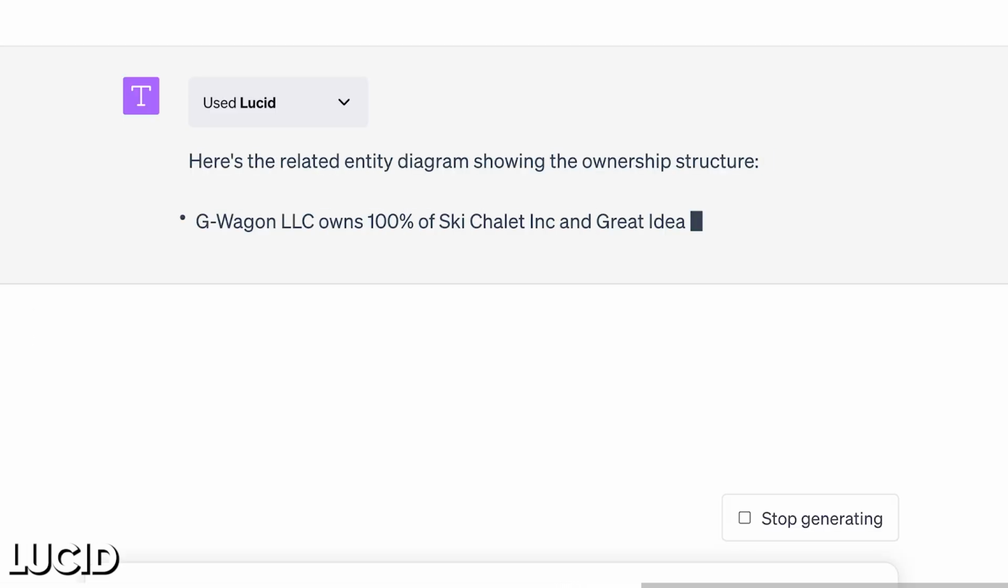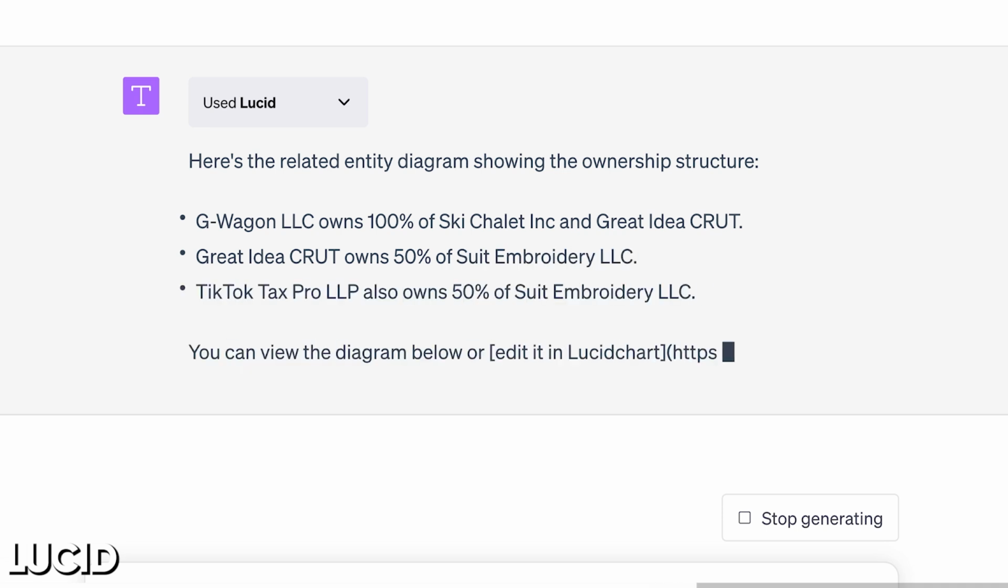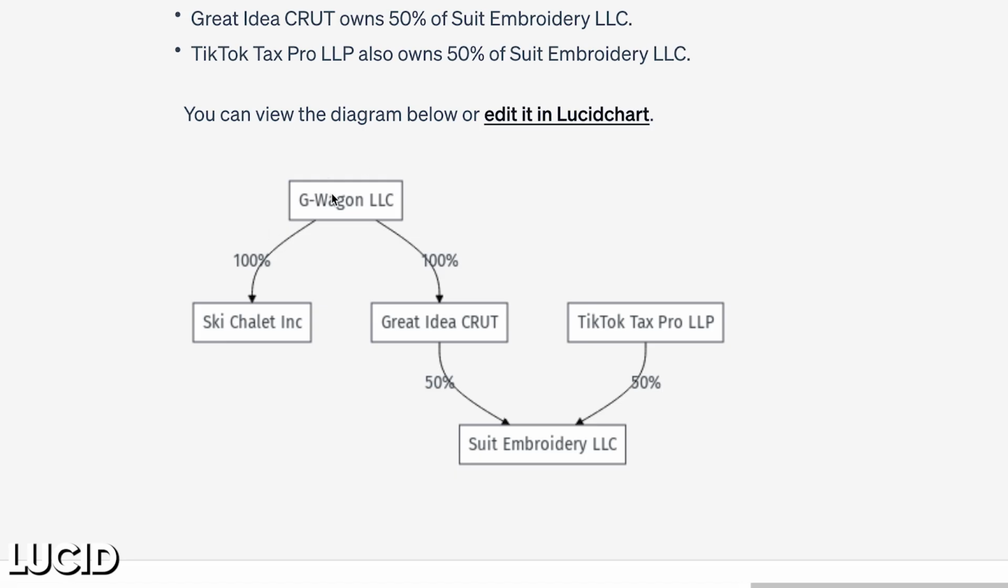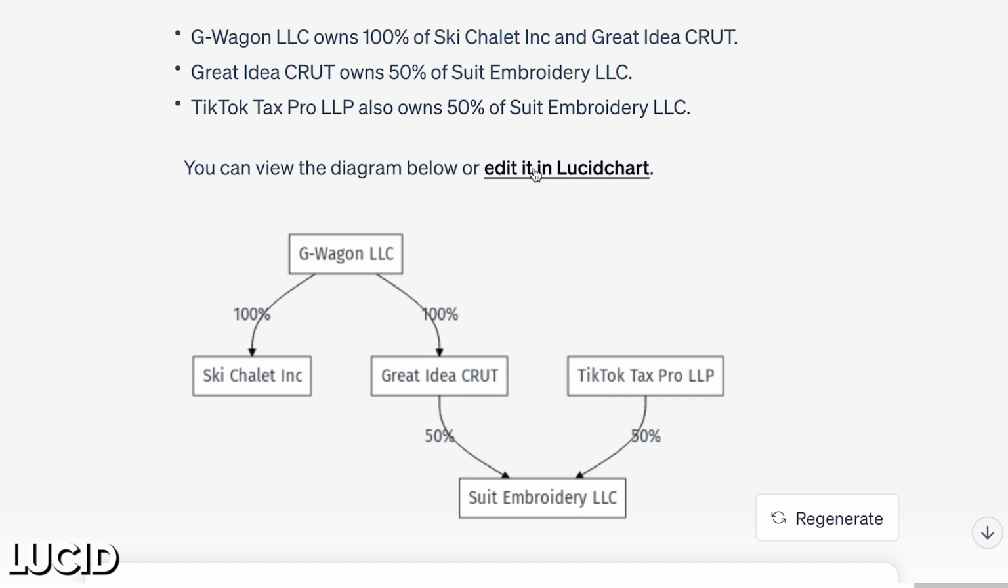So it gives me a little bullet point list of what I just described. That looks correct. Look at that. Isn't that nice? We got G-Wagon at the top, and it pulled in the correct ownership for Suit Embroidery LLC. Nice thing here, you can actually click through the link and manually modify it in Lucidchart if you have a Lucidchart account.